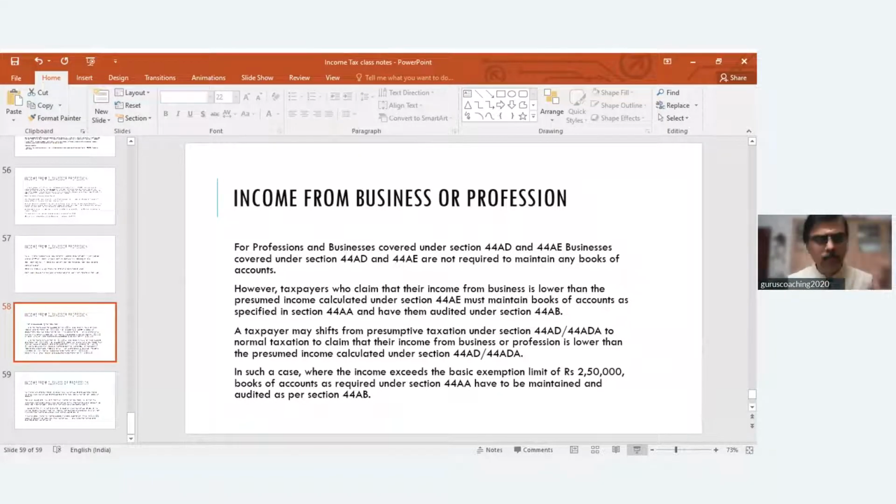So 50% of your turnover shall be your income. And as I said, if you want to declare income lower than this, you have to maintain books of accounts and get them audited.